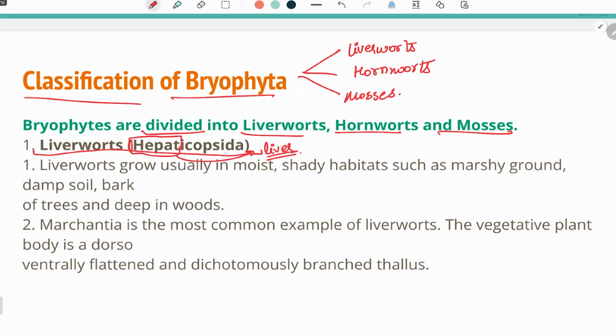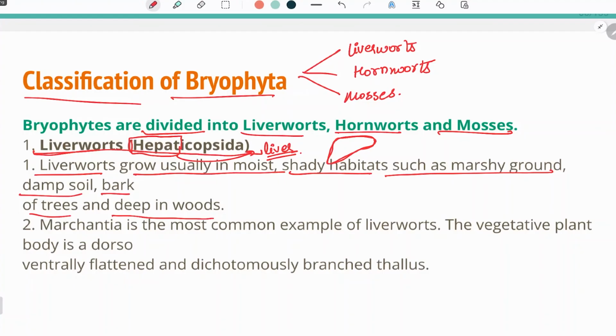Hepatic is another term which is used for liver. So liverworts have a shape which looks like a liver. Their plant body, their thallus, actually looks something like a liver. That is why they are termed as liverworts or Hepaticopsida. Liverworts grow usually in moist shady habitats such as marshy grounds, damp soil, bark of trees, and deep in woods. All the bryophytes choose land that is marshy, damp soil, bark of trees, deep in woods, or shady areas.